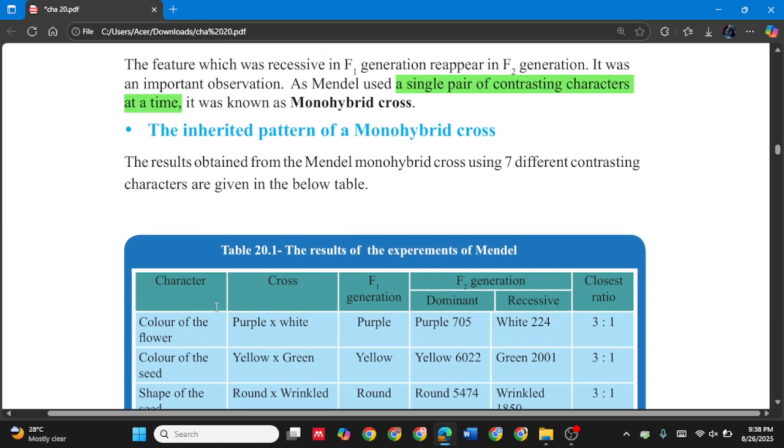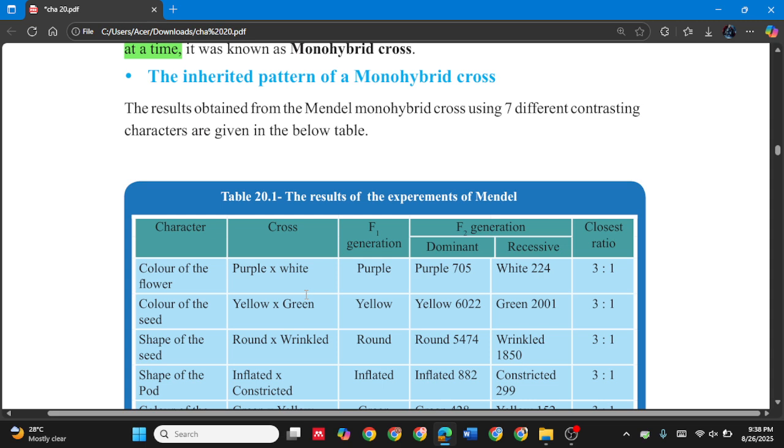Color of the flower: he crossed purple and white, then ended up with an F1 generation that was purple. So he decided that because the F1 generation is purple, purple is the dominant color. And here, color of the seed, yellow and green: pure yellow and pure green bred by cross pollination ended up with yellow seeds. So the yellow color of the seed is the dominant feature, and the other one, green, is recessive.